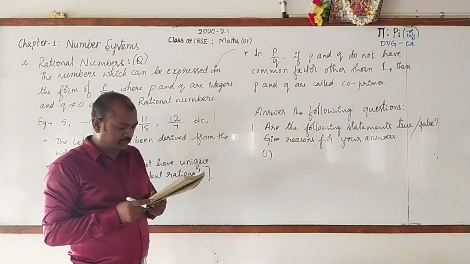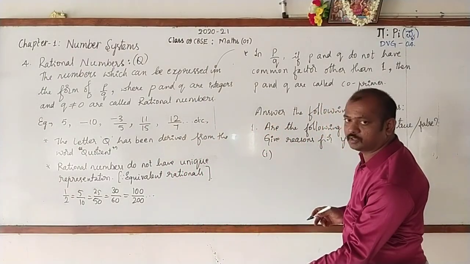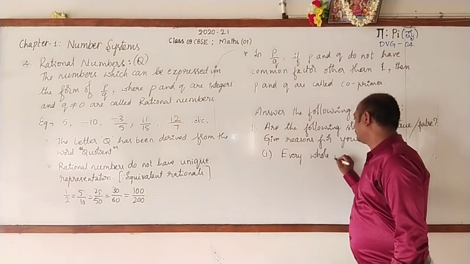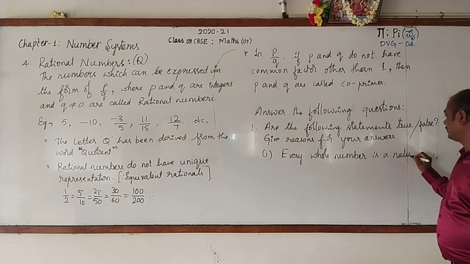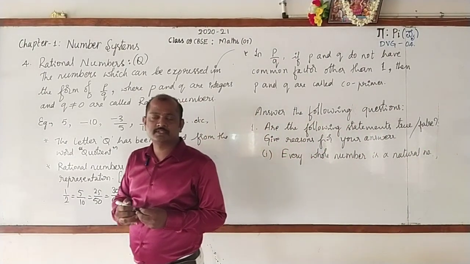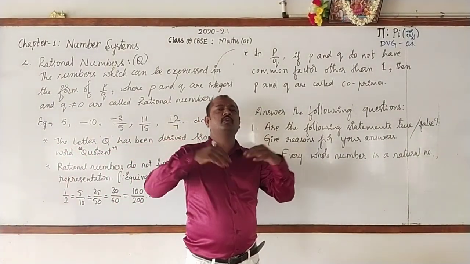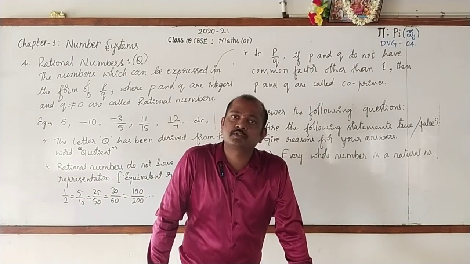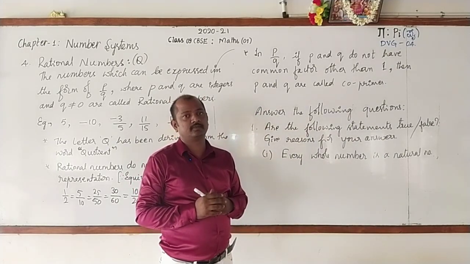First one, I'll write. They have given: every whole number is a natural number. Do you agree with this statement? They have given that we can call all whole numbers as natural numbers. Is it right? What do you say? Whether it is true or false? Yes, it is false. Why?